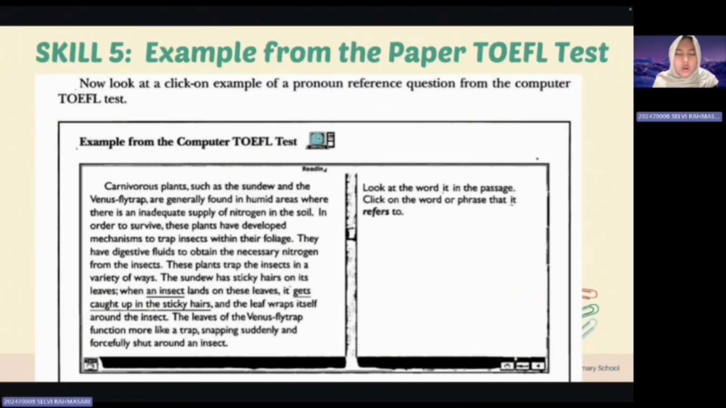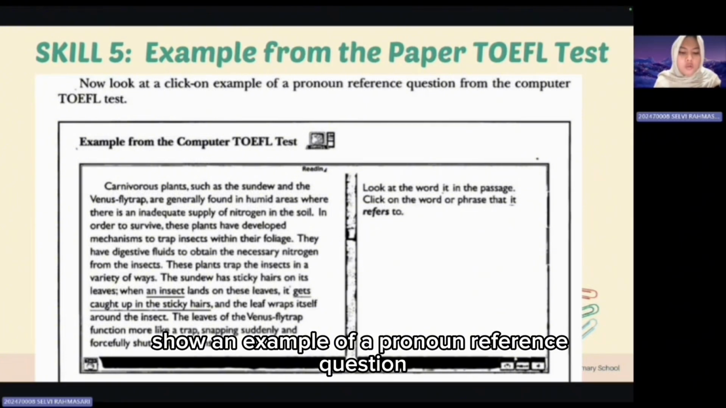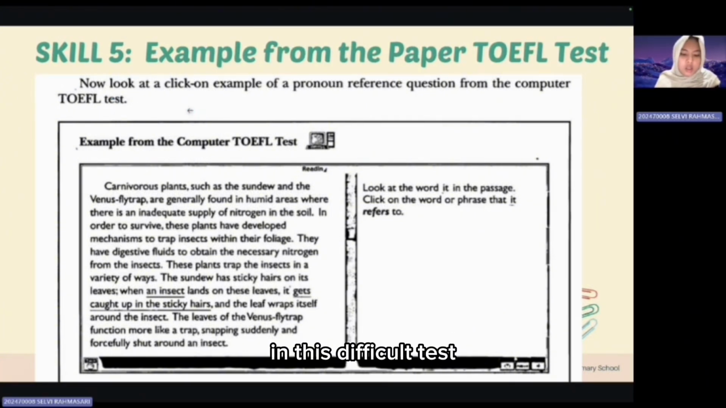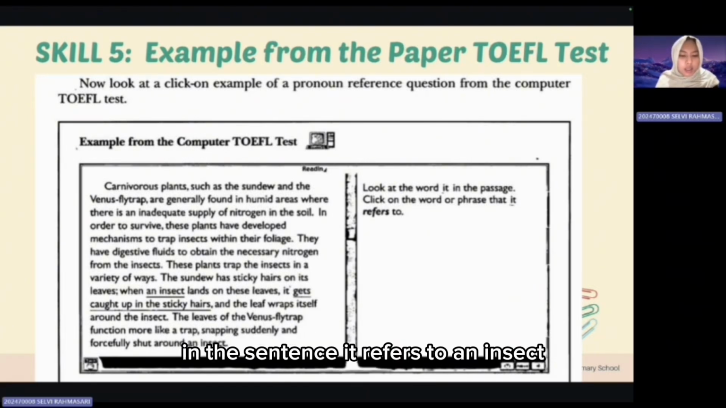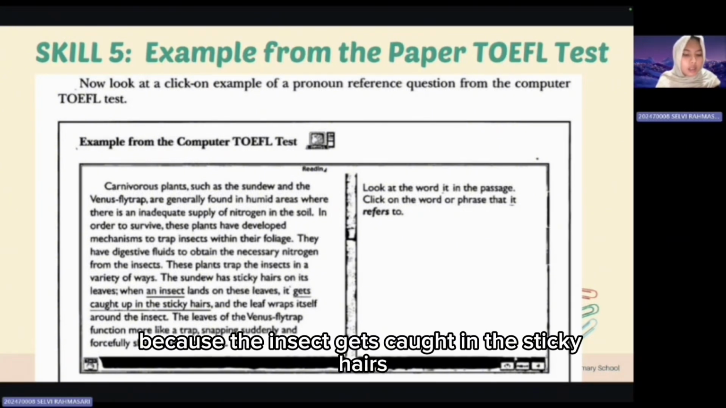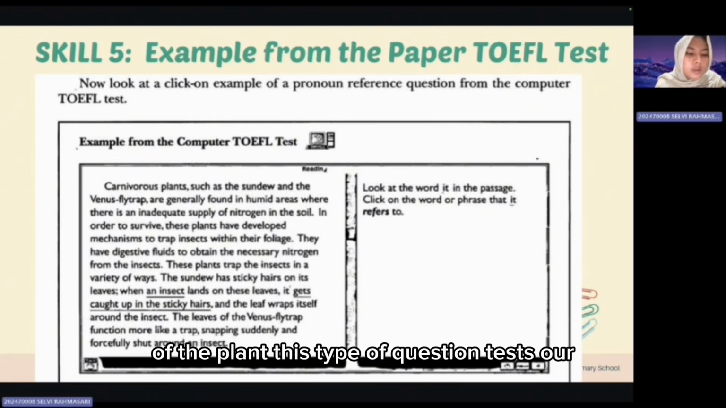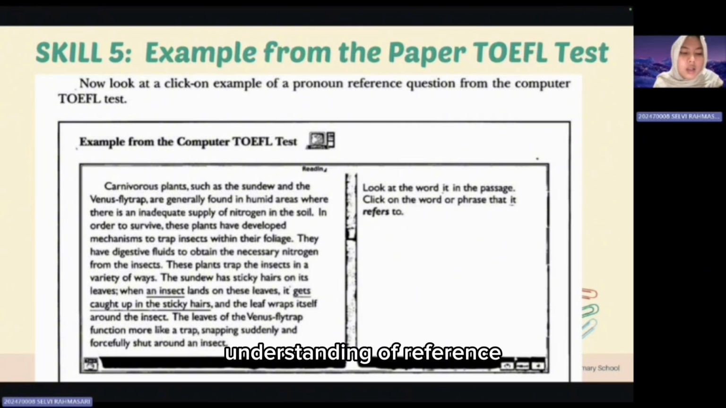This slide shows an example of a pronoun reference question in the TOEFL test. We need to identify what the pronoun it refers to. In the sentence, it refers to an insect because the insect gets caught in the sticky hairs of the plant. This type of question tests our understanding of reference in a reading passage.